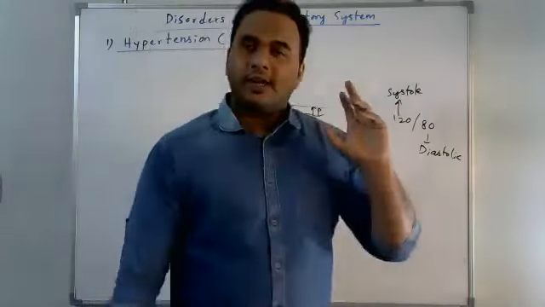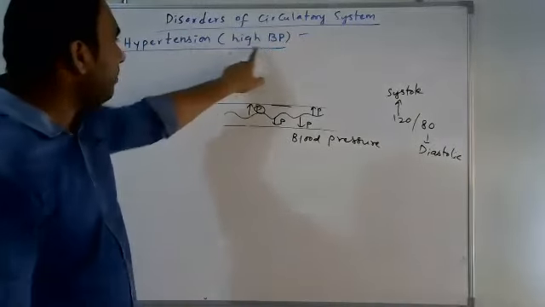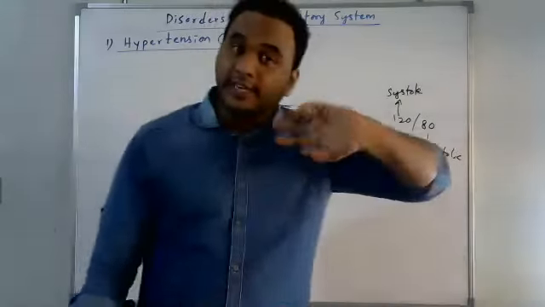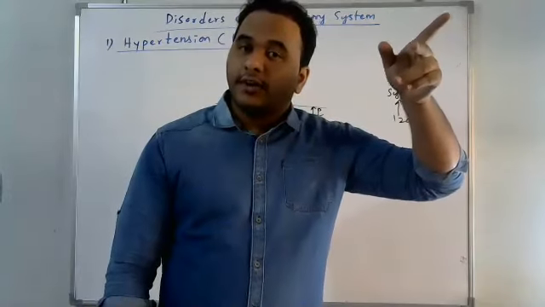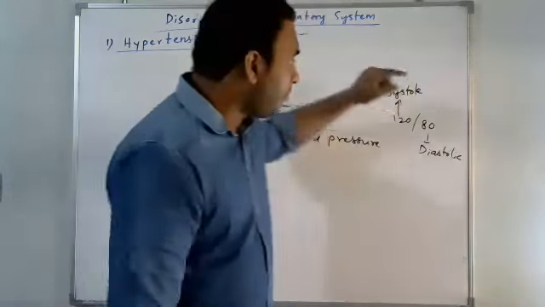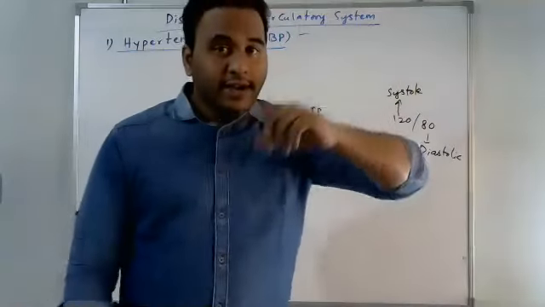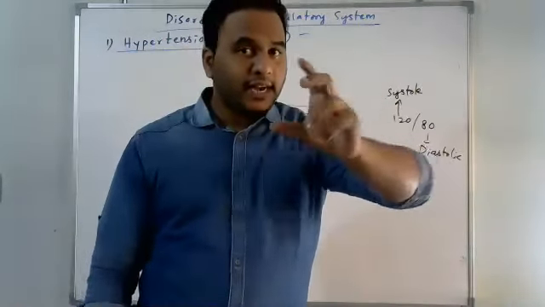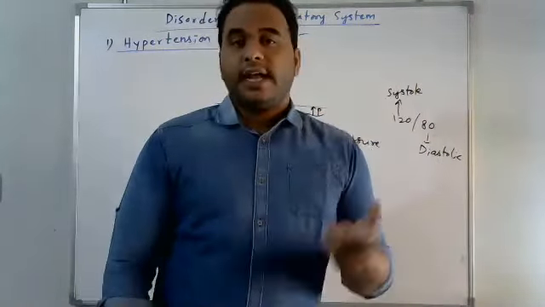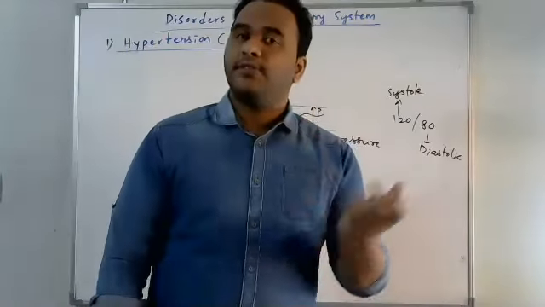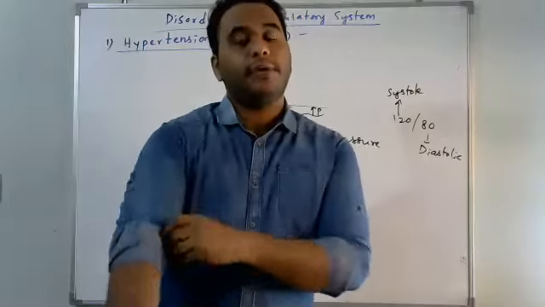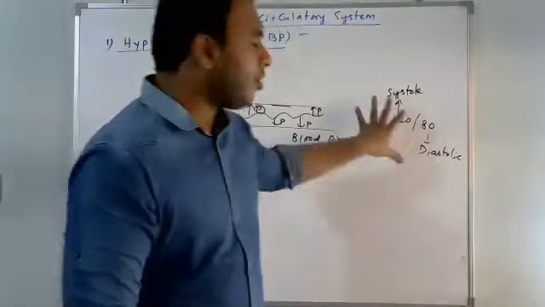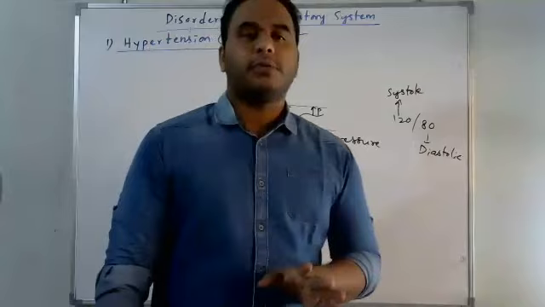But hypertension means high blood pressure. That means it exceeds that normal value, systolic pressure above 120 and diastolic pressure above 80. That indicates high BP. You may get a question, sir, what happens when it gets low? That is low BP. Below 120 by 80 means low BP. This is the normal standard BP value.